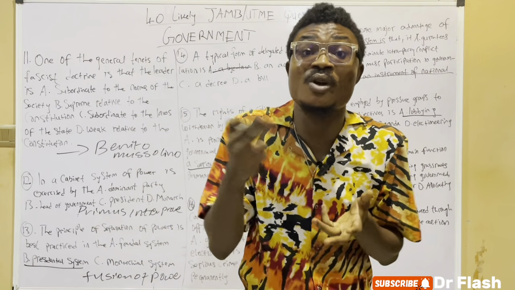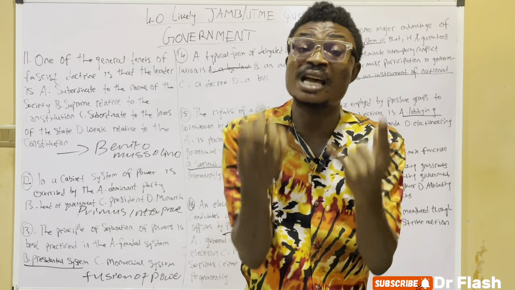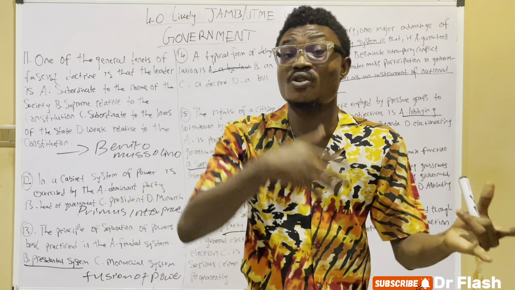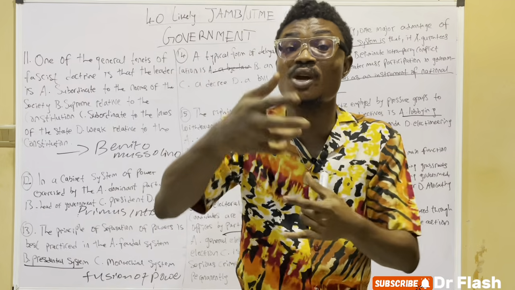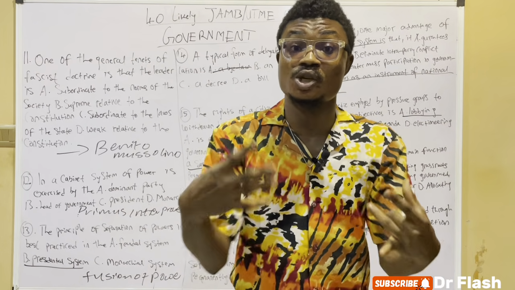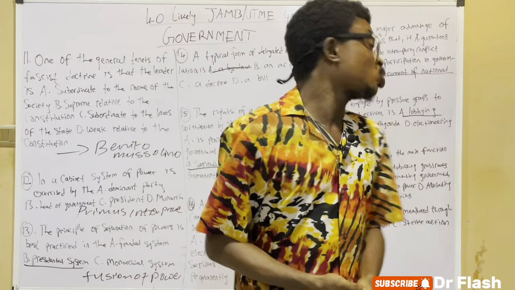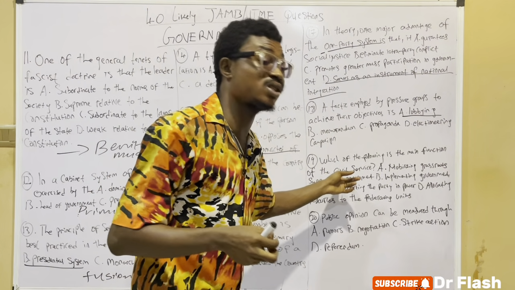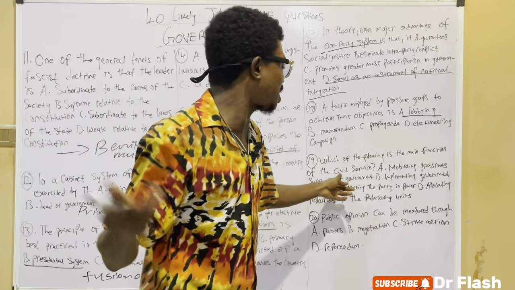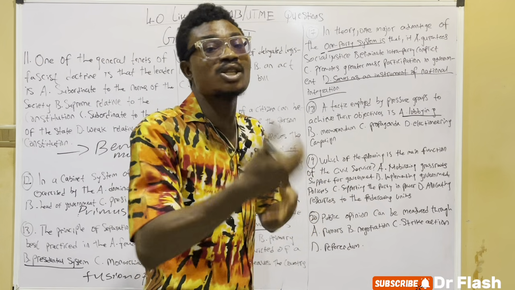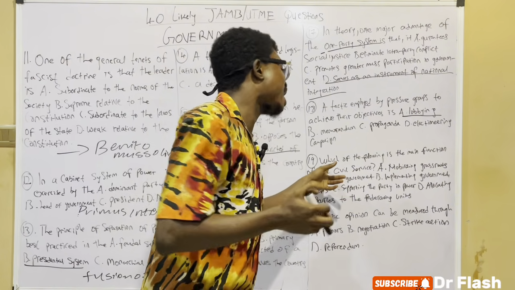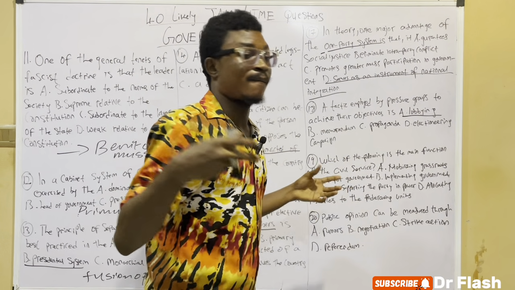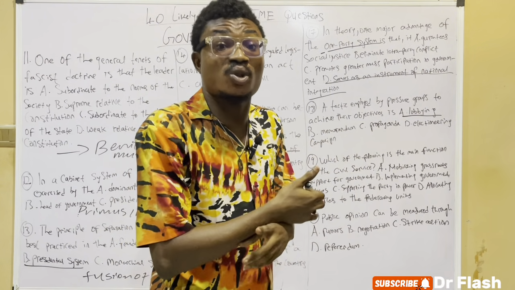Civil service is an integral part of the executive. They are saddled with the responsibility to implement governmental decisions, formulate governmental decisions from time to time, and carry out the day-to-day operation of the government establishment. Our civil service is an integral part of the executive, because civil service belongs to the executive. And what they do majorly is to implement or formulate governmental decisions. So they ask which of the following is a main function of the civil service. The people who work in the civil service are called civil servants.